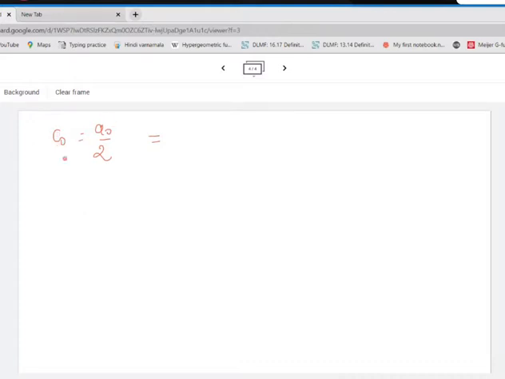So what will be the value of C0? What is the expression for A0? Integration a to b f of x dx. Very good. It is 1 by 2 as it is. This 2 I'm writing here. And then this is nothing but integration f of x dx from where to where? Over the interval that has been given. And in particular, we are talking about a periodic function with the period 2 pi.